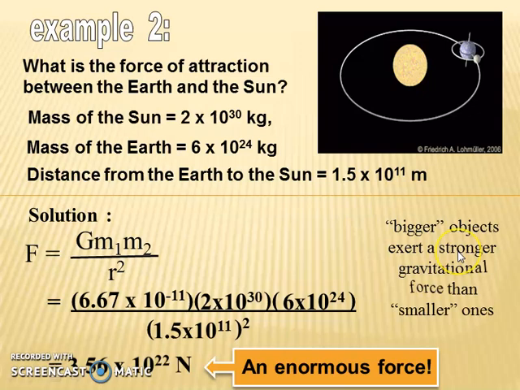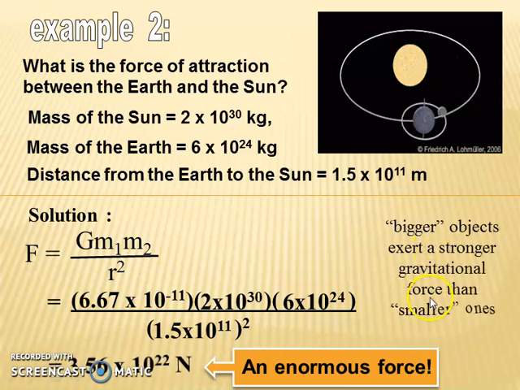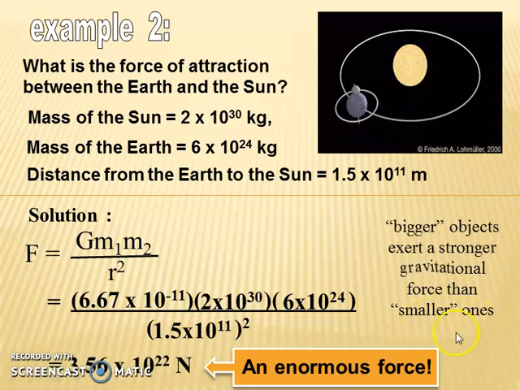So bigger objects, like the Earth and the Sun, exert a stronger gravitational force than smaller ones, like the masses of the two students.